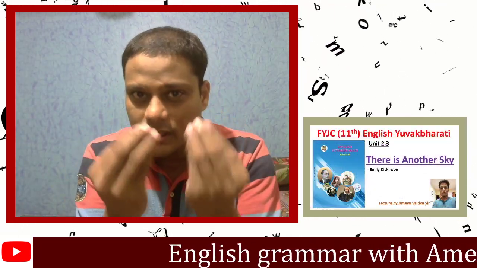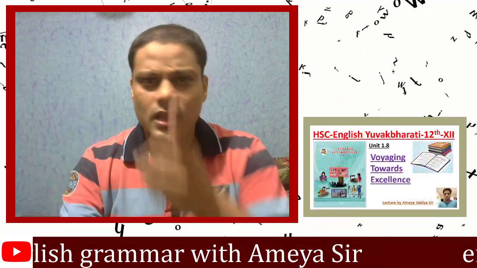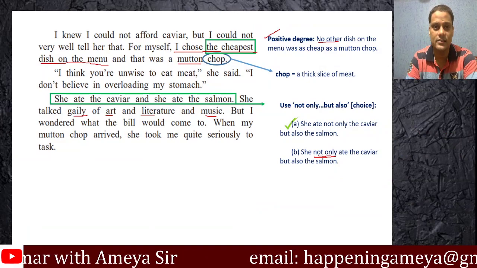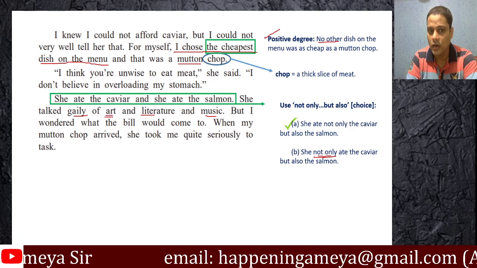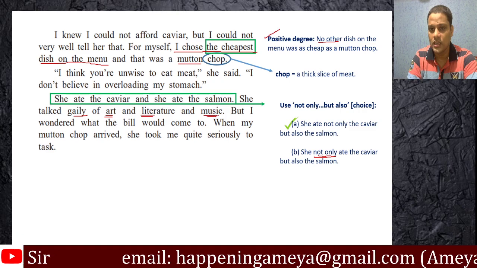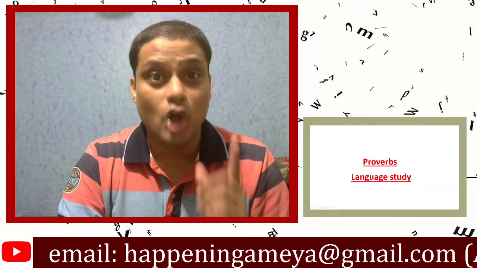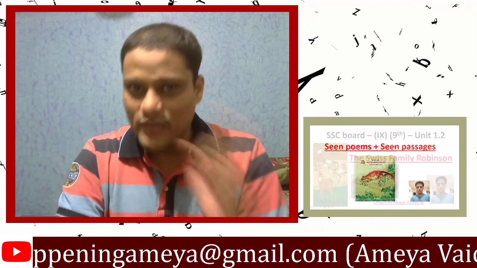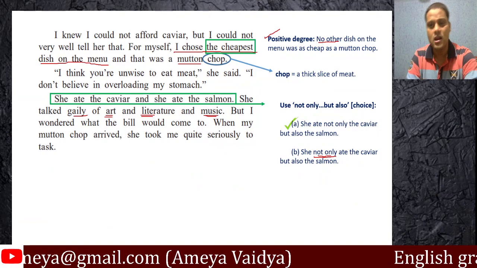Seldom does the woman know what the writer is undergoing. So she is talking very happily about art and literature and music. Let me take you back there because it's climax. We had in our previous slide seen one such example where it was climax, is it not? Here again she was talking about art and literature and music. Remember, the writer already told us that she was loquacious, she was talkative. So she kept talking and talking and talking. That's why I'm rightly pointing out that this is climax.